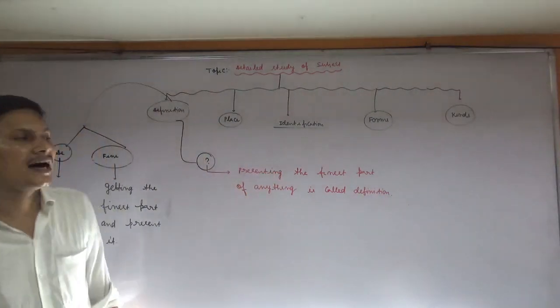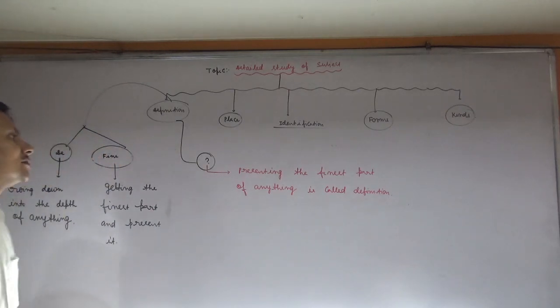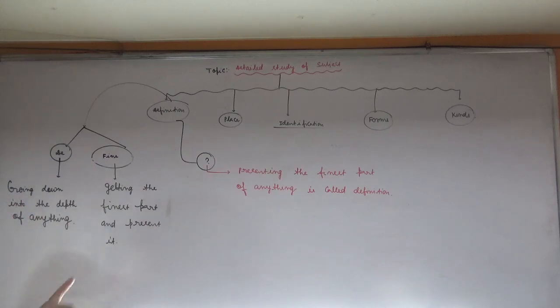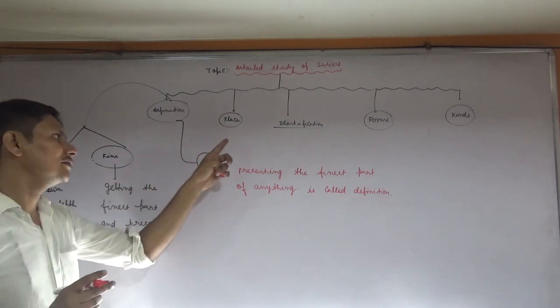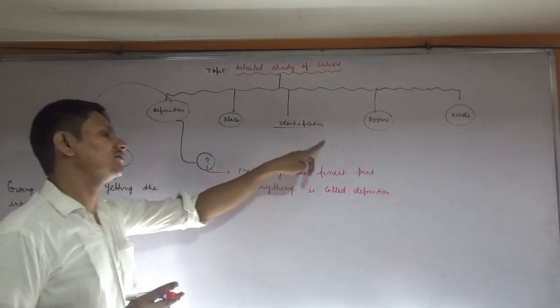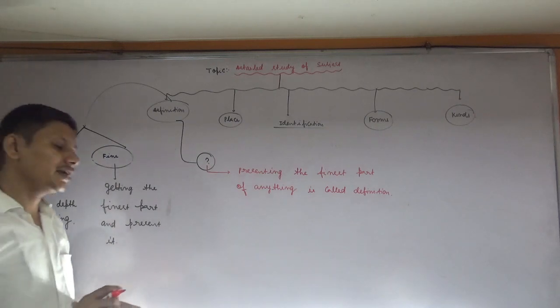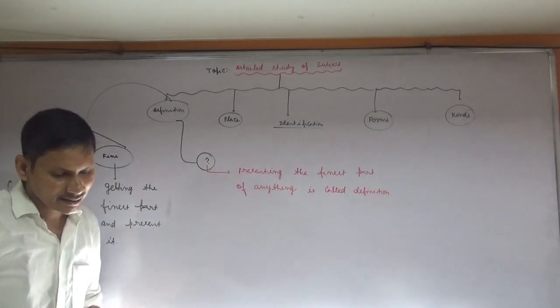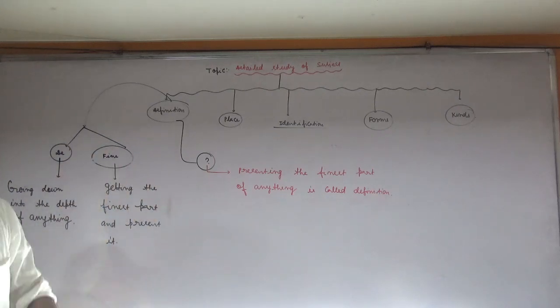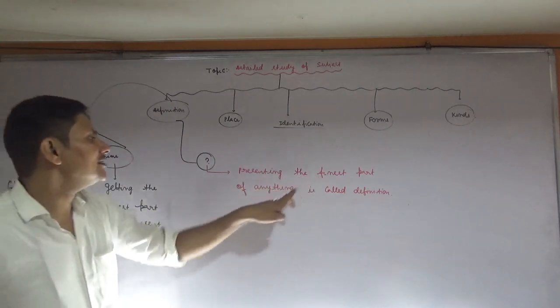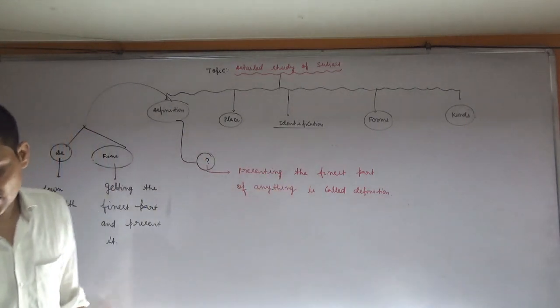Boys, here I have tried my level best to break and define the particular word, that is definition. Mind it, we are studying here only the topic, that is subject. Place, identification, forms and kinds are the parts of a subject. So have you got the meaning of definition? Definition means presenting the finest part of anything. After that,